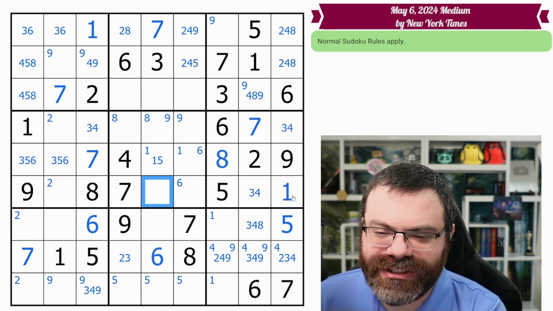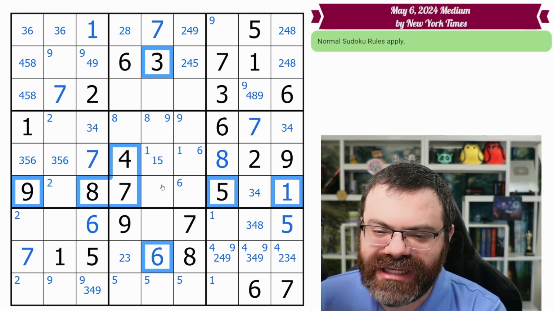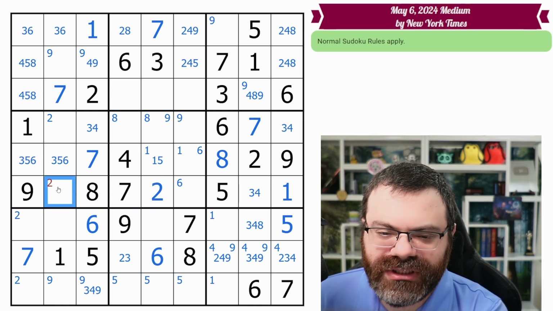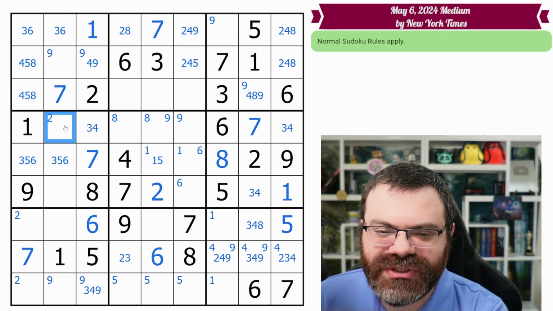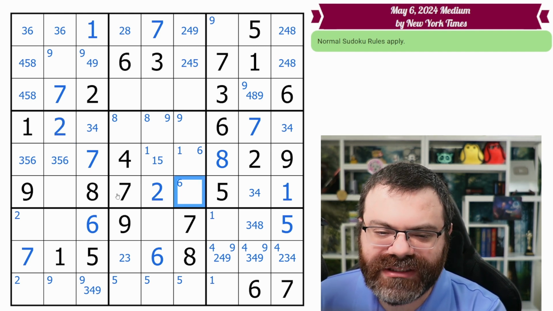Let me just go through each digit. It can't be 1. It can't be 3, 4. It can't be 5, 6, 7, 8, or 9. So if this cell can't be any of those 8 digits, it must be the one I missed, which is the 2. That means this corner mark 2 is no longer valid. And so now we can place 2 in this box. Very nice. So we're starting to have more and more things to follow up on.